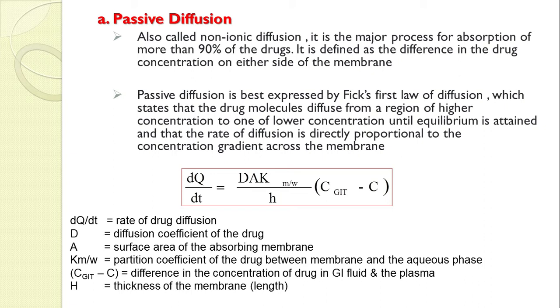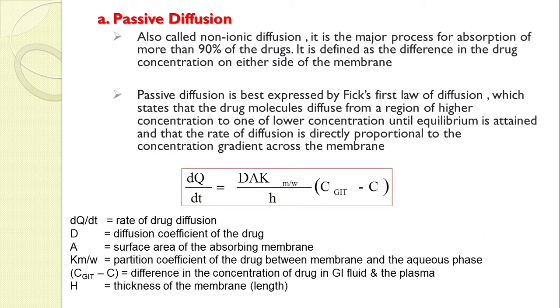In the second case, the drug elimination process, meaning metabolism and excretion, also decreases the concentration in your plasma, and ultimately the concentration gradient is maintained. That's why equilibrium in absorption is never attained, and that particular thing is called the sink condition. This is called maintenance of sink condition. Due to the maintenance of sink condition, passive diffusion is a continuous process in our GIT for absorption. Is it clear to everyone how equilibrium is not attained during passive diffusion?